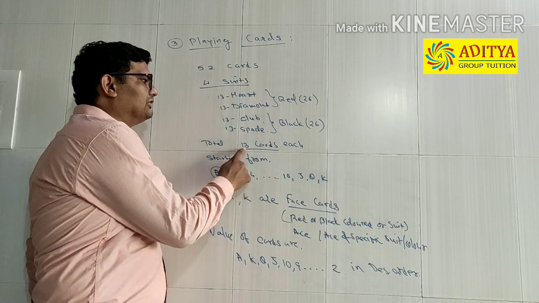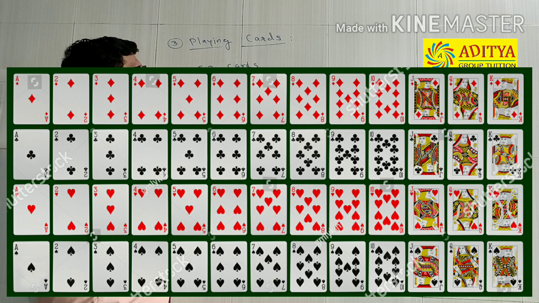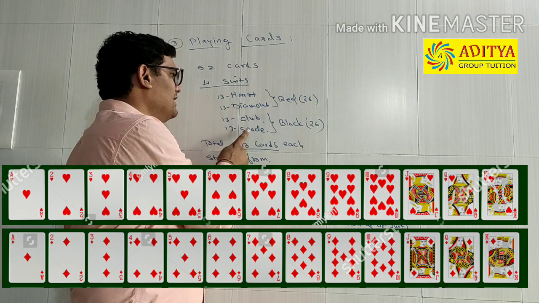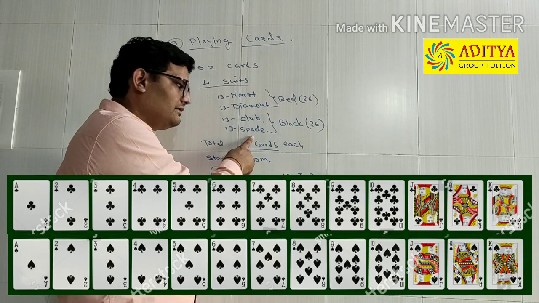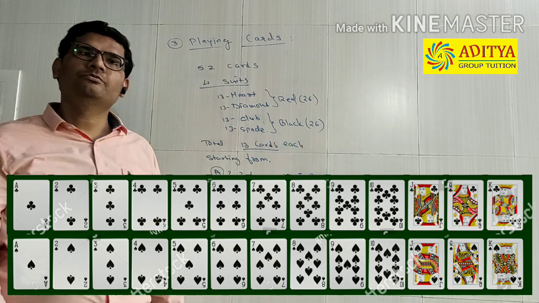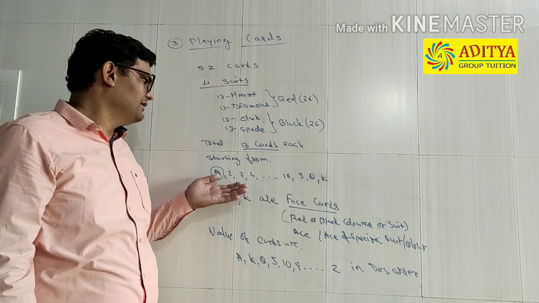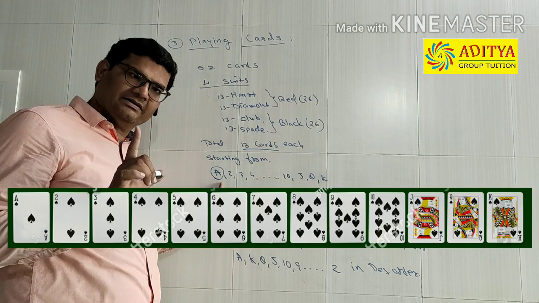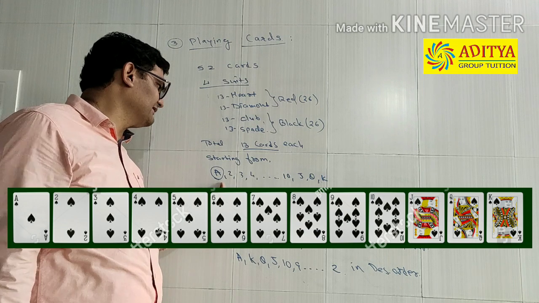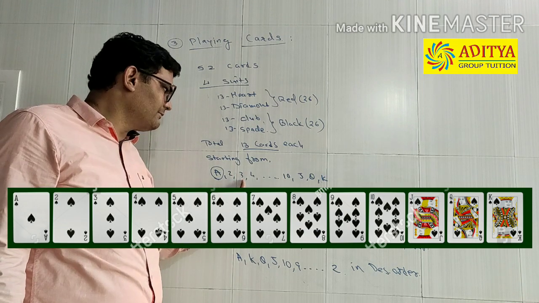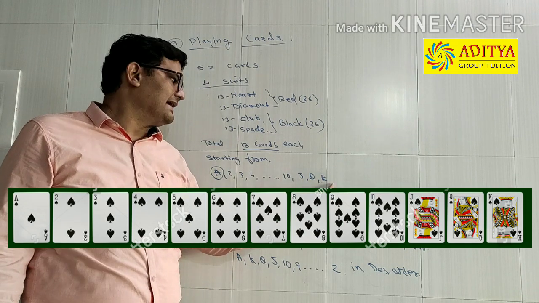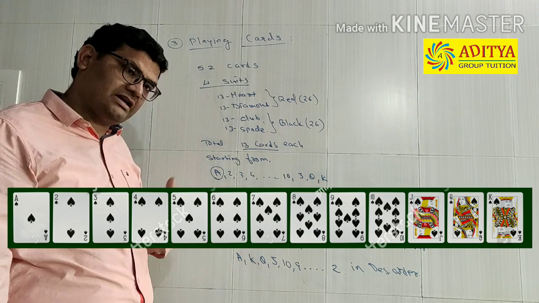So out of 52 cards, the red colored cards are heart and diamond, 13 plus 13, which is 26. And club and spade are black, 13 plus 13, which also add up to 26. The names of the cards are like this. Starting from ace, the number one card is called ace. Then the card of number 2, number 3, up to number 10. Then jack, queen, and king. These are the names of the cards which can be asked to you.